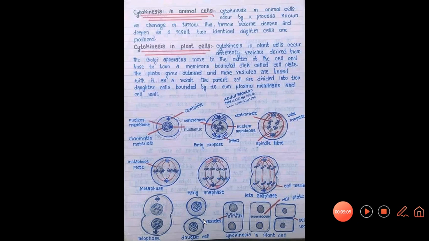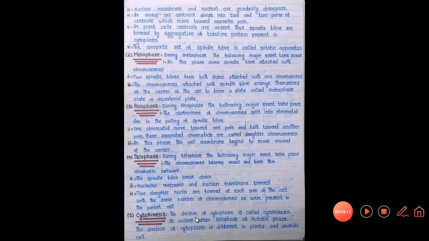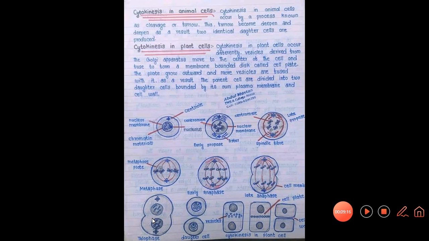Then the last stage of the cell division is the cytokinesis, which involves the division of the cytoplasm to form the two daughter cells. So that's basically how cell division occurs.